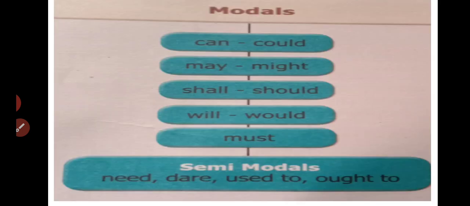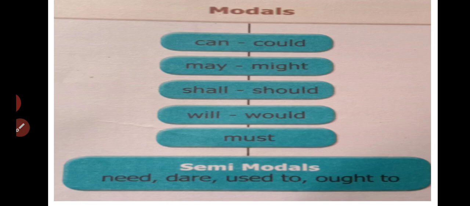Okay. What are modals? Modals are a type of verb that is used to indicate modality, which is ability, permission, request, suggestion, order, obligation, or advice. These modal verbs are also called helping verbs.